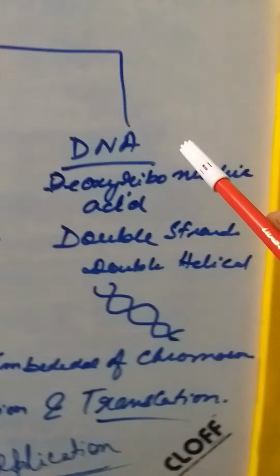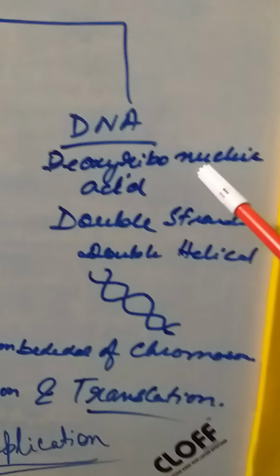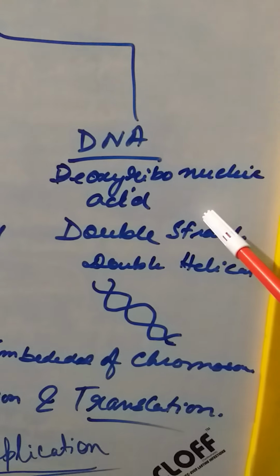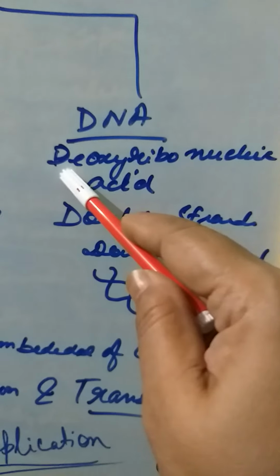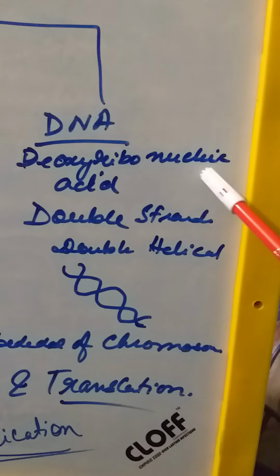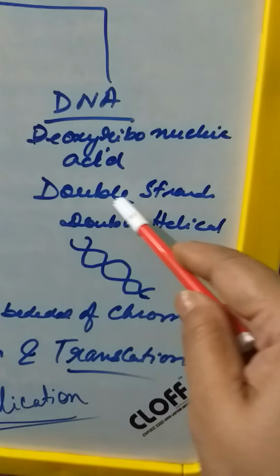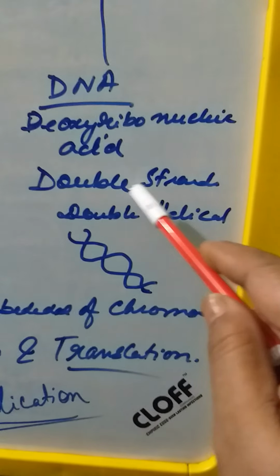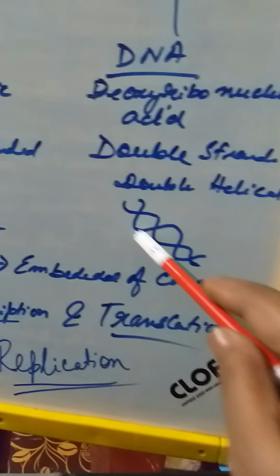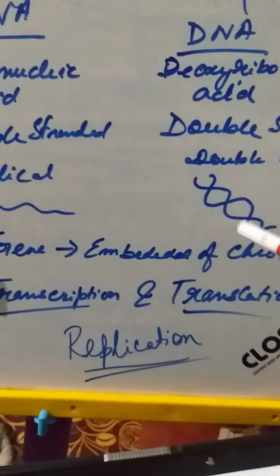Now here comes the DNA. It's also another genetic material, for higher plants and higher animals. It is known as deoxyribonucleic acid. Deoxyribonucleic acid is basically a double stranded or double helical structure like this. RNA is single helical, while DNA is a double helical structure, and this structure will be dealt with in the present chapter.